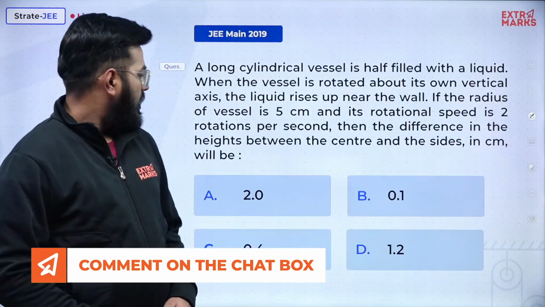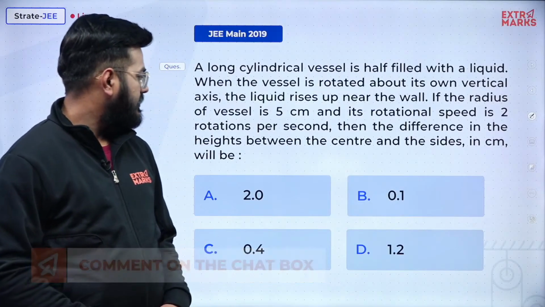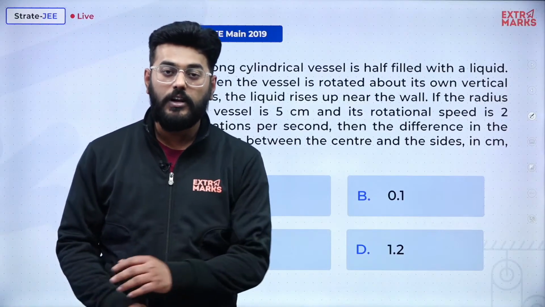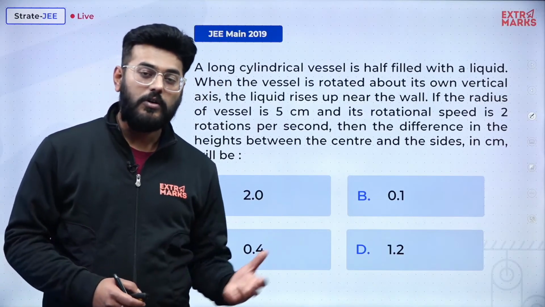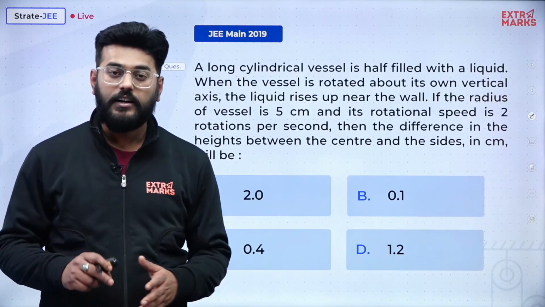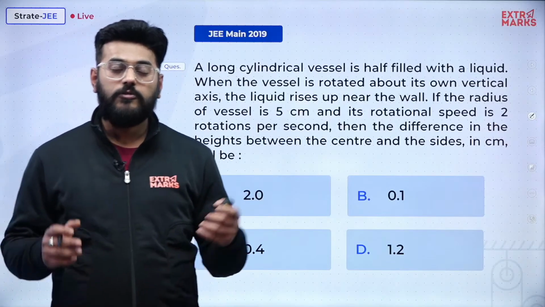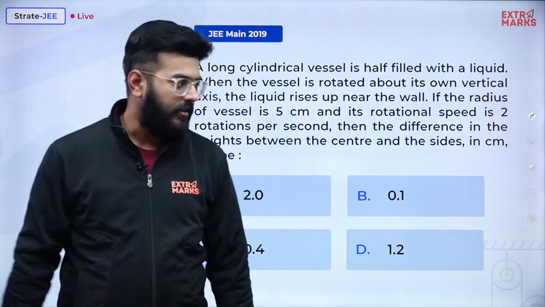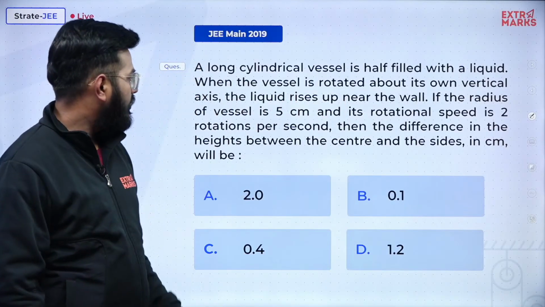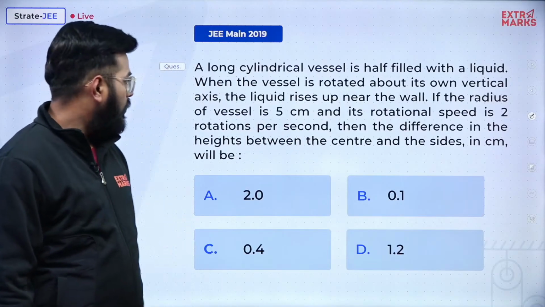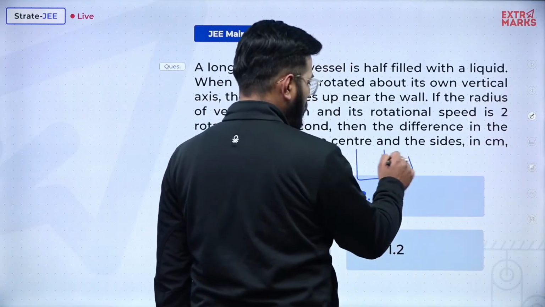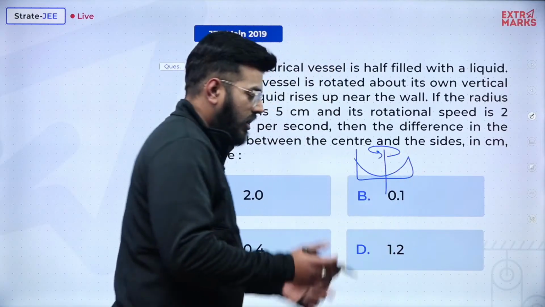Meanwhile let's move ahead and solve another question, and this question you can also solve because I have already told you the formula, and this question is all about that only: the curved structure which is created on the rotation of a cylinder or of any container. A long cylindrical vessel is half filled with a liquid. When the vessel is rotated about its own vertical axis, the liquid rises up near the walls. The same case is happening. It is being rotated about this, and the entire structure now moves like this.